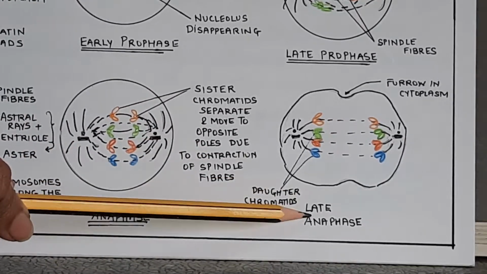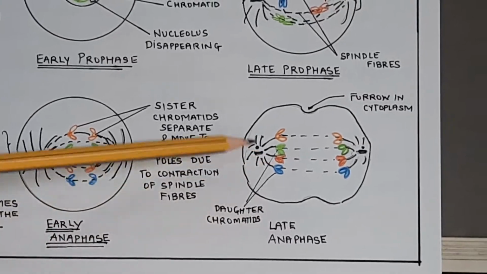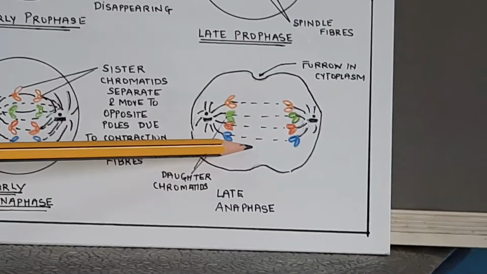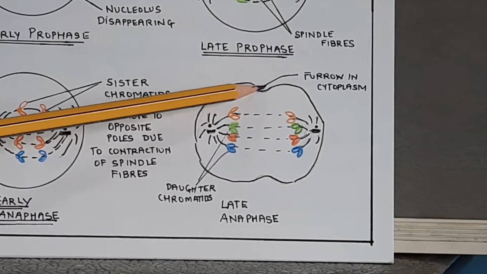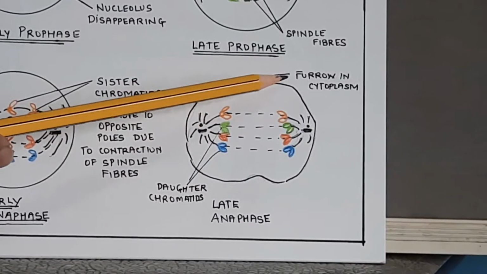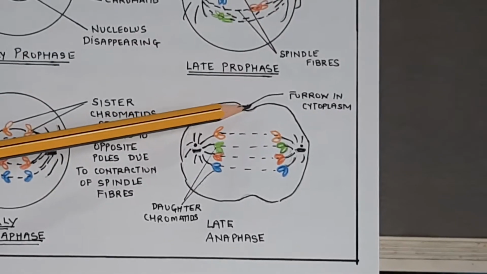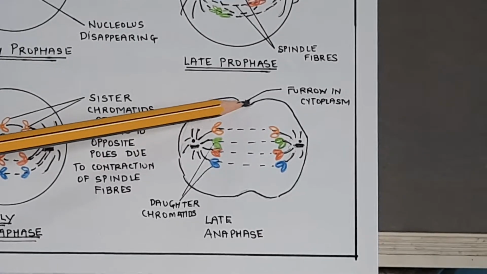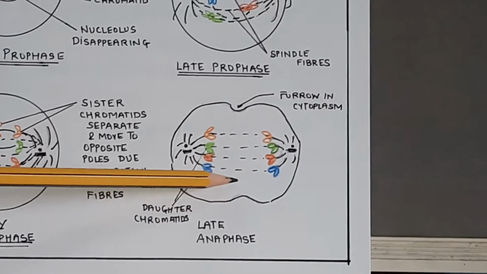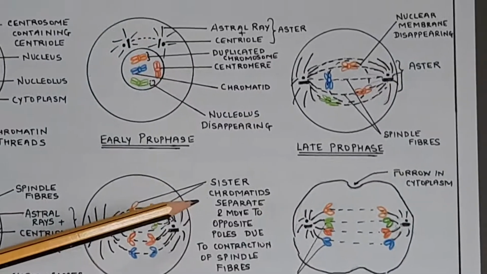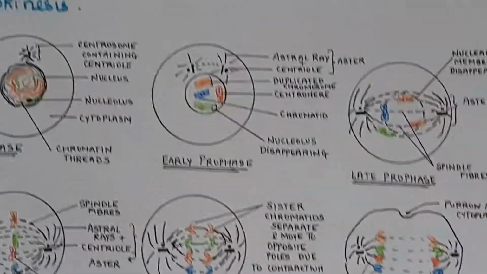Okay. In late anaphase, what do you observe? They are further moving towards the poles. Number of spindle fibers have decreased, and now a furrow has appeared in the cytoplasm. So this is just the beginning of the cytokinesis, meaning division of cytoplasm. So this furrow is going to now deepen further. Okay, is it clear? So you have to draw these diagrams neatly using color pencils. Okay, now we'll have a look at the next stage.